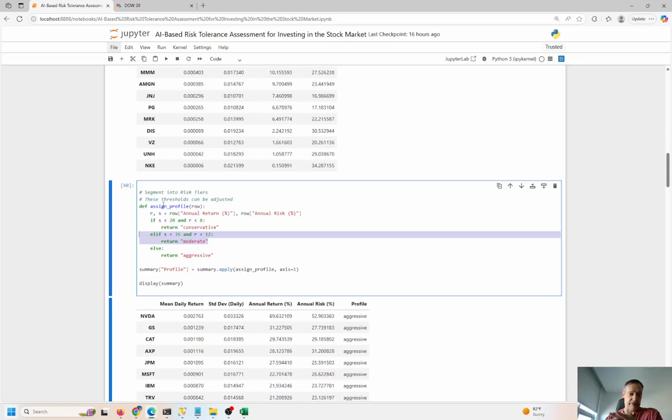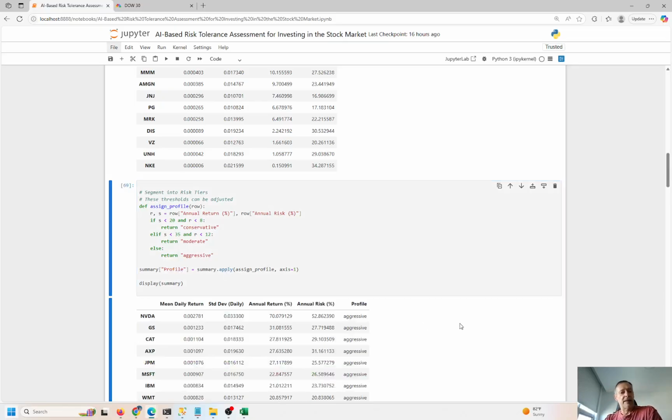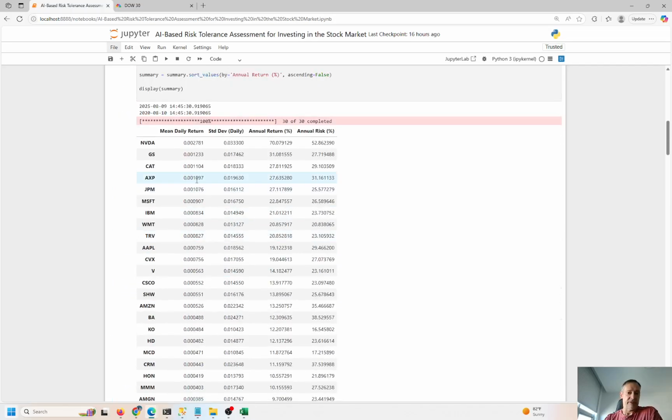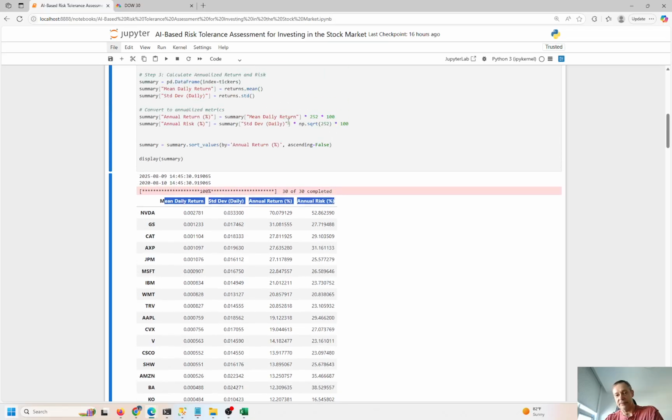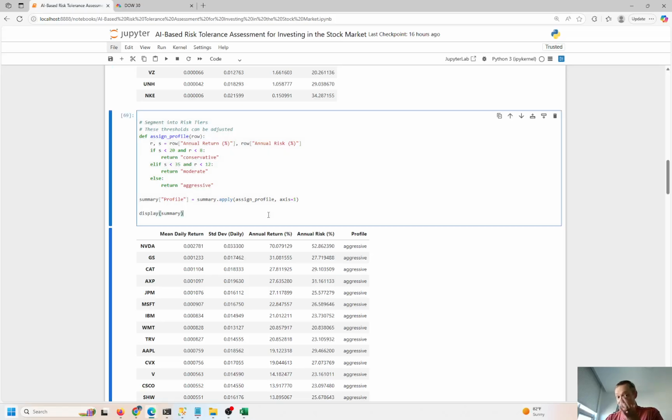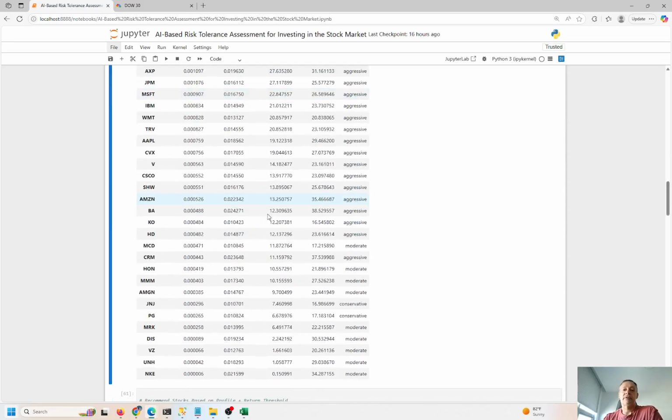Okay, so I'm creating the user-defined function, assign profile right here, assign profile 1, and we are going to assign that to profile, control enter to run the cell. And now we have our logic appended into the same data frames, right? So if you look close, if you're paying attention here, mean daily return, standard deviation, annual percent, and annual risk, again, based on 252 trading days throughout the year, right? So we take all of that, create a little business logic. There's no AI here whatsoever at this point, but we're going to use it soon. So we create a risk profile for all of these stocks.